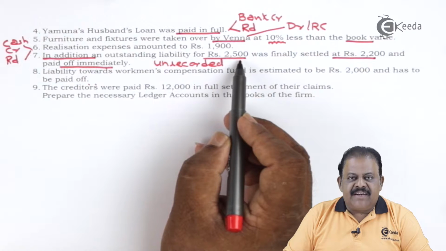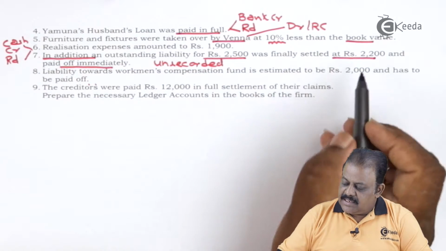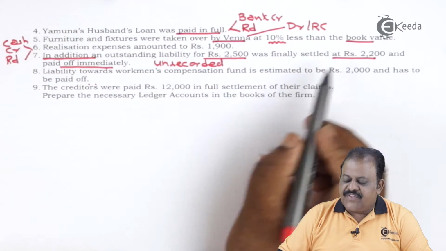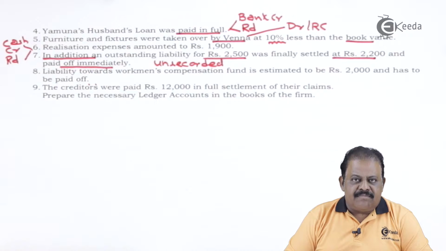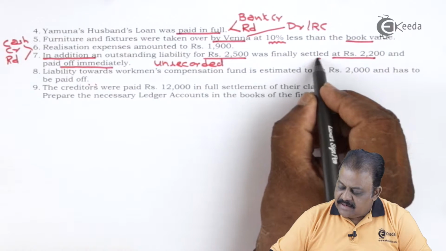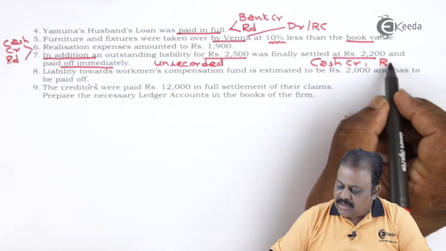Anyways, 2,500 was not recorded in balance sheet and liability is settled for 2,200. So even though there is a gain of 300, it will not be recorded because original amount of liability is not recorded in books. Final payment which has been made by the firm is 2,200. So this will be credited to cash account and debited to realization account.